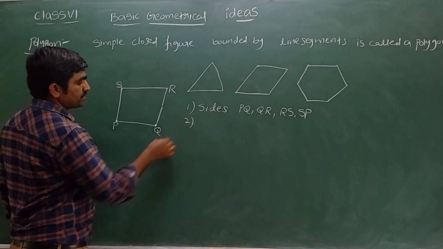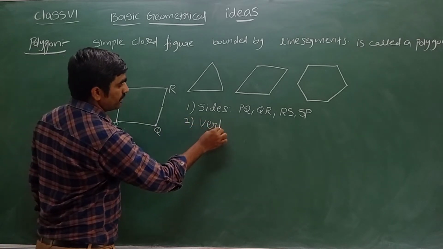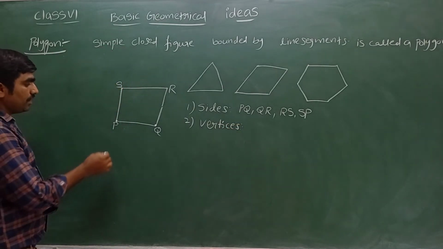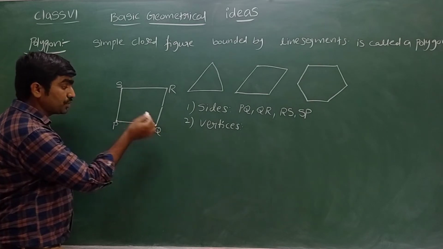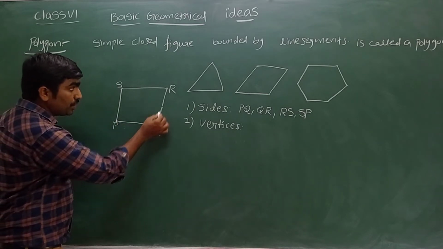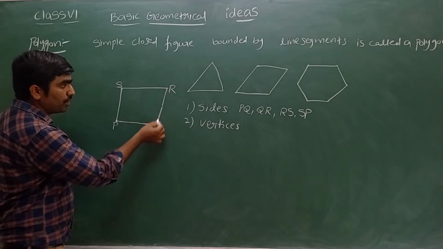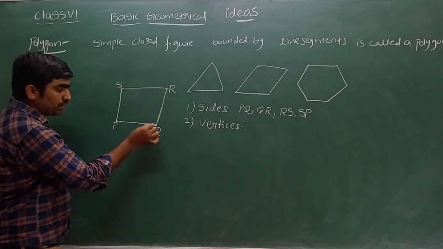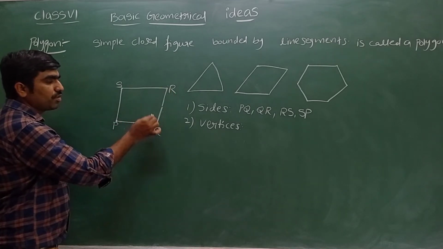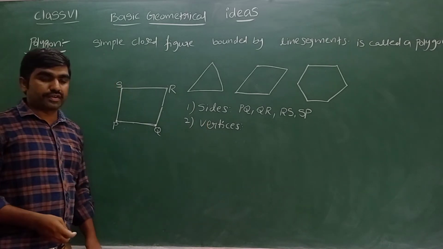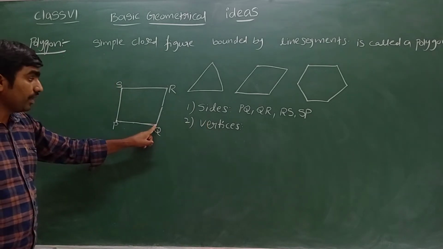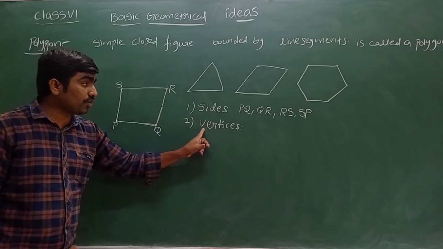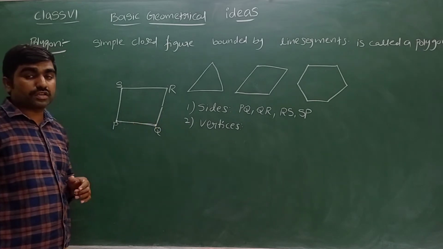Then let's go for vertices. Tell me how many vertices are there in this? Sir, what is meant by vertices? See, PQ is a side which has 2 end points P and Q. Even QR is a side which has 2 end points Q and R. Q is called the common end point of PQ and QR. So the common end point of any two sides of a polygon is called a vertex. Vertex, not vertices. If it is only one, we use the word vertex.